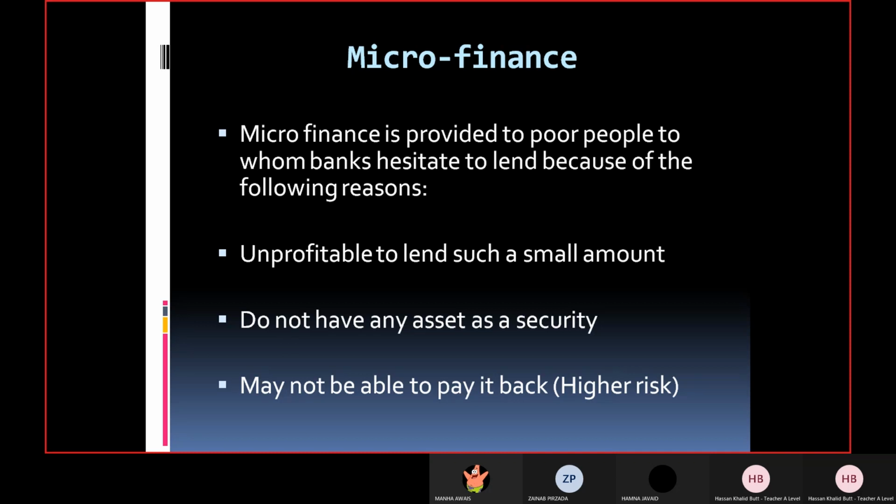So again, it's not that suitable that even if they offer a security, you know the chances are there, even if they suffer a loss, they won't be able to pay it back, and then you have to sell their assets, which is an extra burden on banks, because now they cannot focus on their main banking activity.